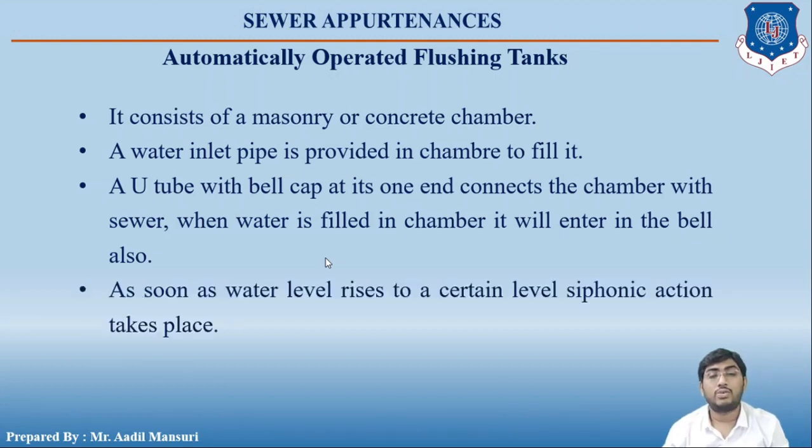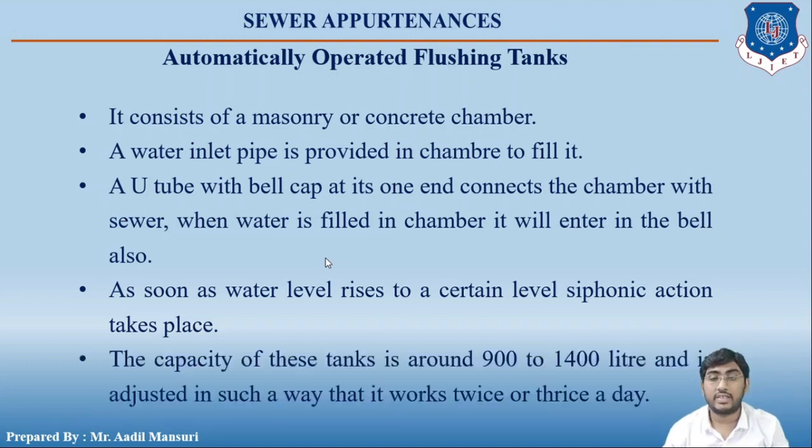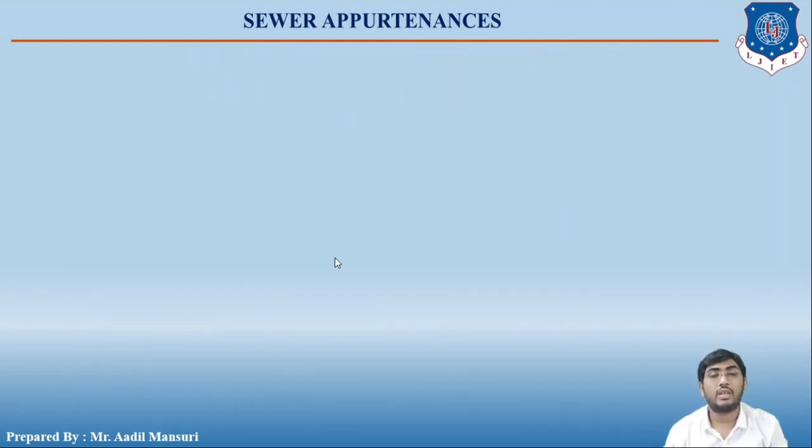As soon as the water level rises to a certain level, siphonic action takes place. The capacity of these tanks is around 1400 to 1900 liters and is adjusted in such a way that it works twice or thrice a day. Clear?